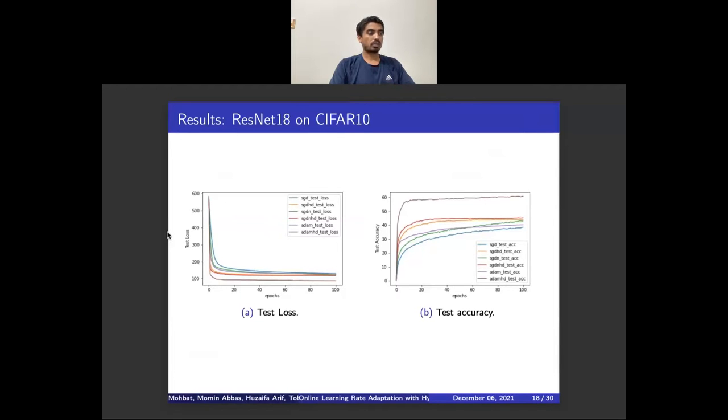ResNet is a well-known deep classification model. When we trained ResNet on CIFAR10, the loss for all HD variants was lower than their original classical variants. The difference in accuracy on the right side is noticeable. All HD variants achieve higher accuracy in fewer epochs and also achieve higher accuracy after 100 epochs.